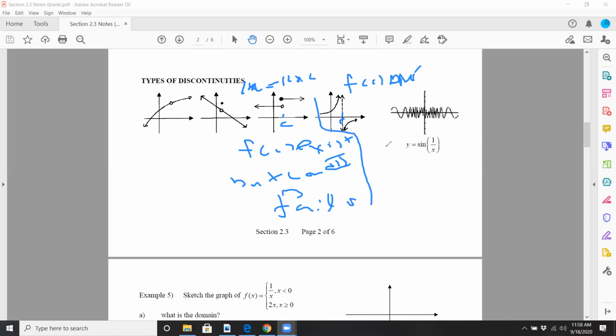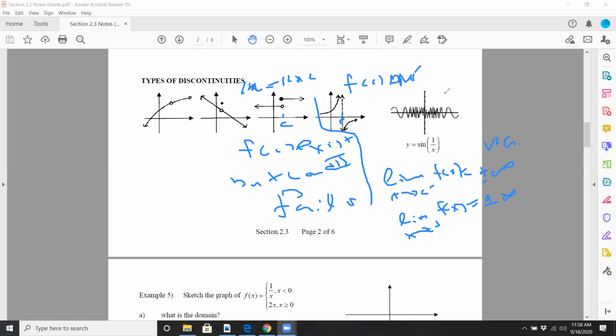But more specifically, the limit as x approaches c from the left or from the right, if you ever get this happening, plus or minus infinity, that's going to be an infinite discontinuity, which we know is a vertical asymptote. So you have to know the specifics for why these things fail to label the discontinuity. And we're going to spend a lot of time talking about this on Tuesday.